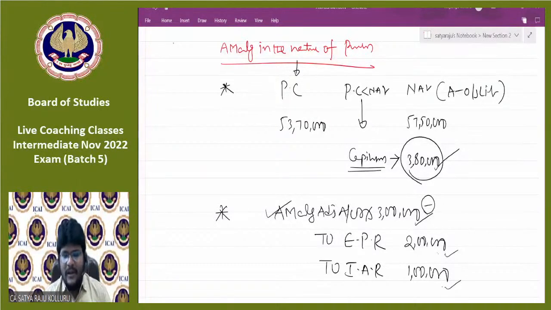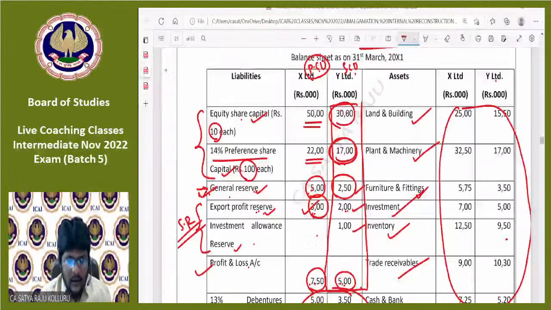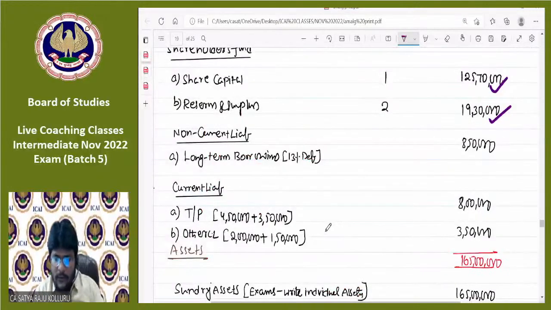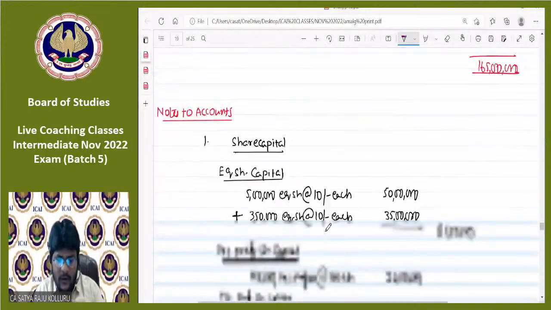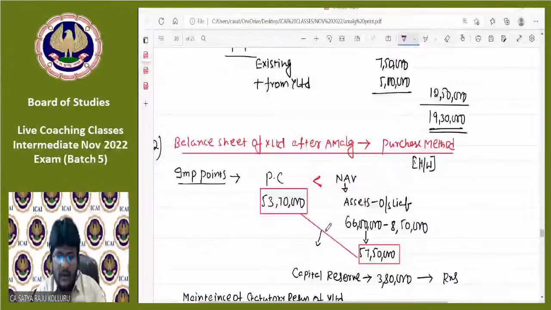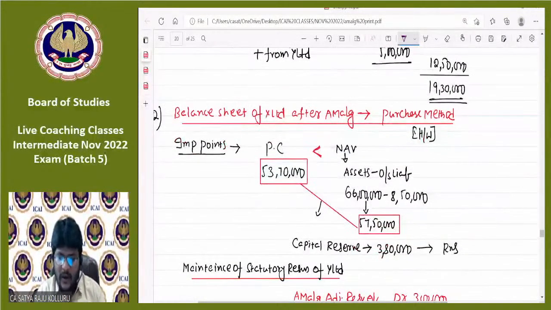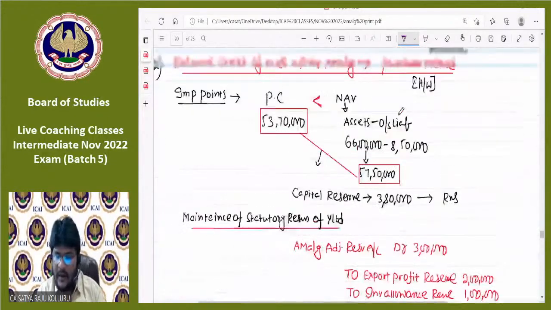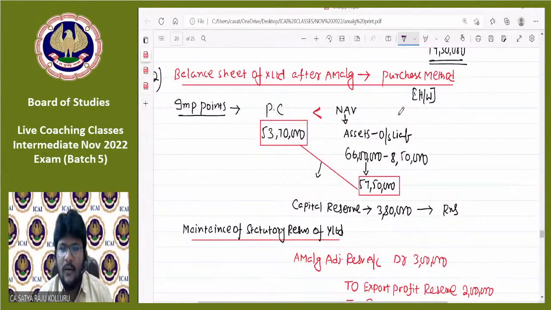Can you please tell me, all of you, did you try this problem at your home? After completion of this, you can cross check the answer with my notes as well. I clearly established in case of purchase method also what will be the difference. I clearly gave it, which is also one of the problems given in the study material. You can also cross check the answer with the study material as well. Is it okay, guys?